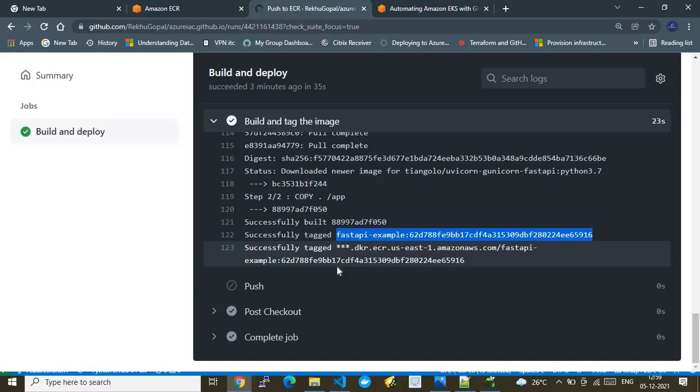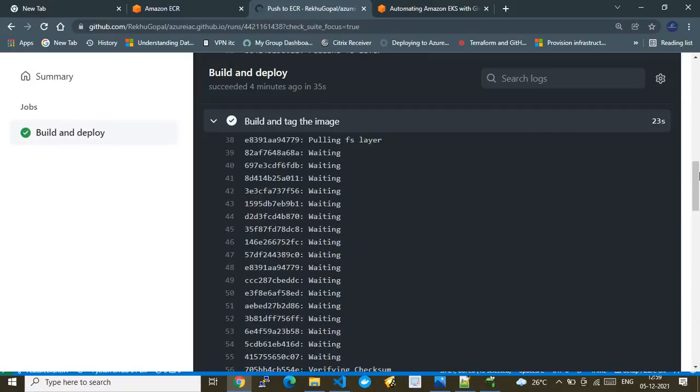So this is the main aim behind tagging the push operation only to the main branch. Why? Because once we are sure that the image has been built the right way, then only can we push it. This kind of evaluation can be done on the development environment or development branch. And once we merge to the main branch, then from there you can push the image to AWS ECR.